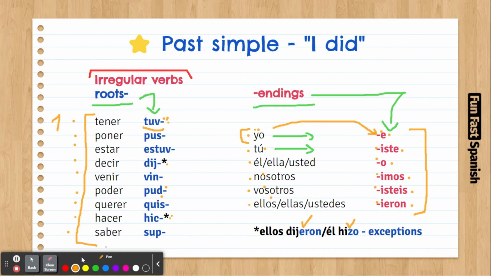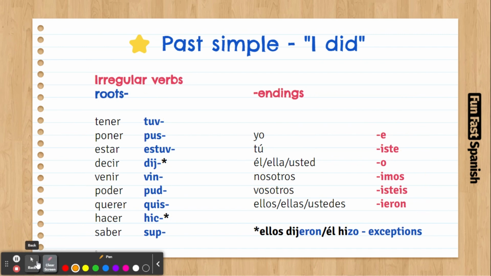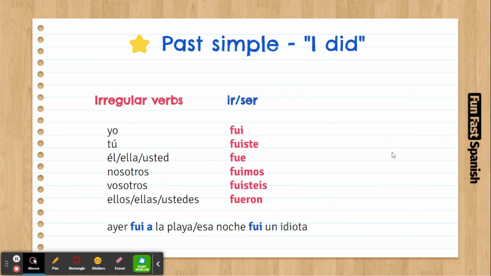Now, two more verbs that we have to look at. I'm going to clear here. The verbs ir and ser. The verbs ir and ser are irregular and they don't behave the same way the other irregulars do.